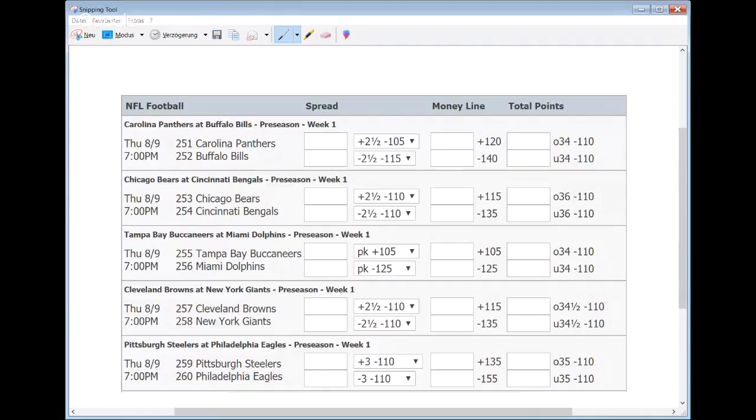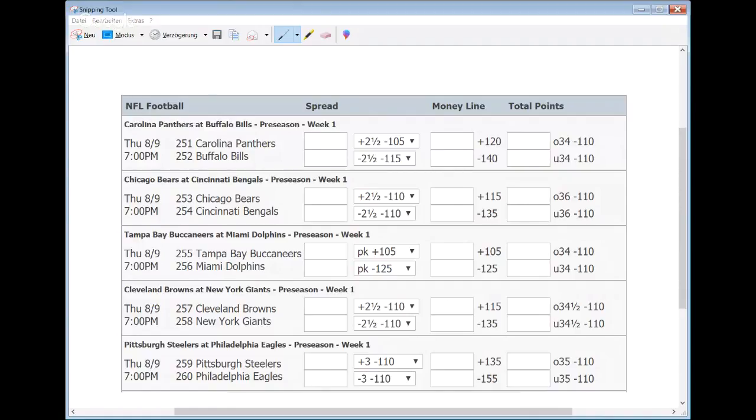And right now we have so-called American odds because probably most of you betting on the NFL are going to be coming from the US, or maybe you've just gotten into sports betting and you see these numbers up there. We're going to go through quick examples of how this works. Okay, so here are some preseason games. They're just going to be just like the regular season games as far as betting is concerned.